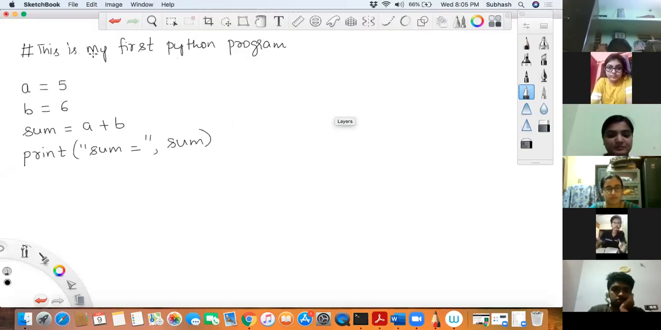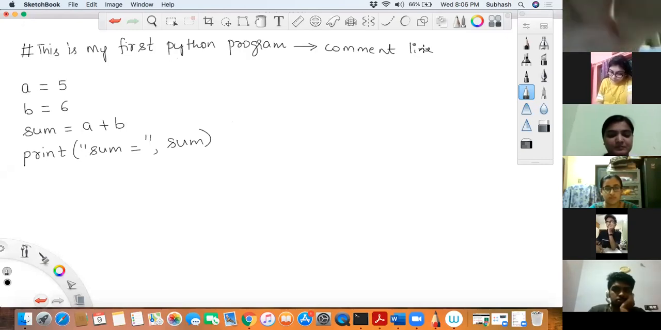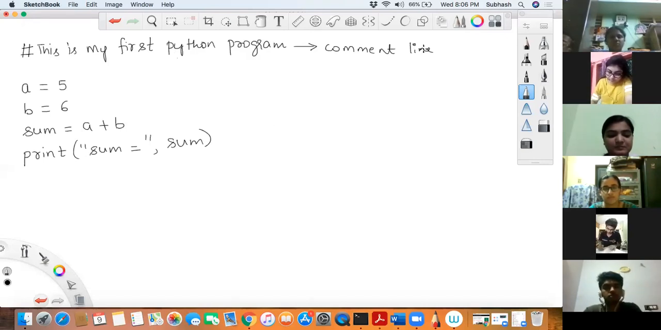The first line that starts with a hash symbol is called your comment line. What do you mean by this comment line? It is used by the person who has written the code, as well as by the person who would maintain the code in future, to understand what is happening in this piece of code.